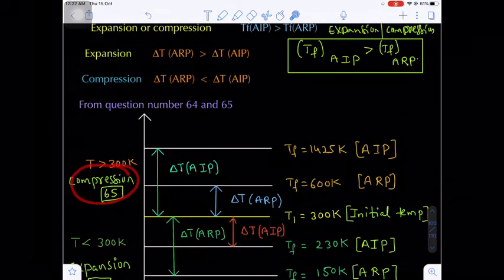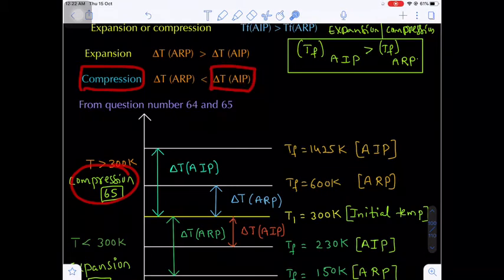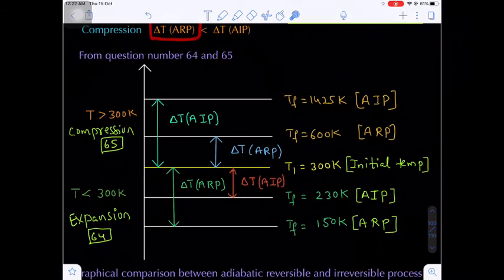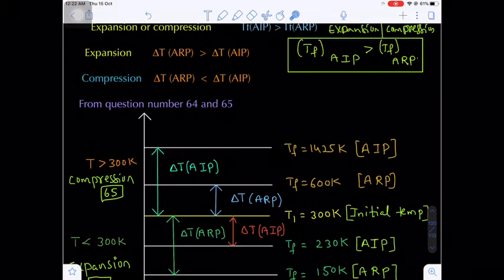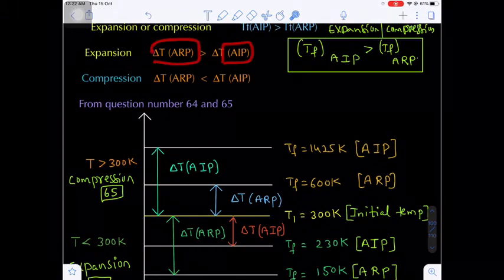Compression. That means in case of compression, the temperature difference between initial and final of the adiabatic irreversible process will be more than that of the reversible process. But in case of expansion, the final and initial temperature difference in the reversible process will be more than that of the irreversible process. Are you getting my point?